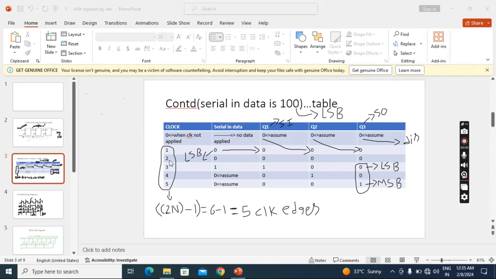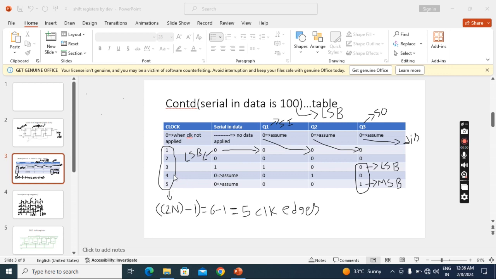Now we'll apply the second clock pulse. When I apply the second clock pulse, the second bit, this 0, will go inside. The data will shift: this 0 will come here, this 0 will come here, and this 0 will be discarded. Now the third clock pulse. When I apply the third clock pulse, this last bit, the third bit, the MSB, will go inside. When it goes inside, this will come here, this will come here, and this will be discarded. So all bits are completed, but we still need 2 more clock pulses to get the output completely.